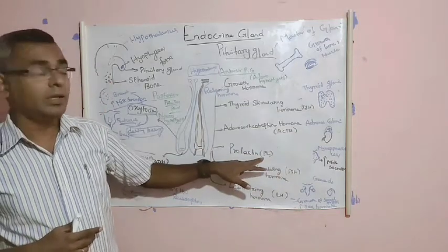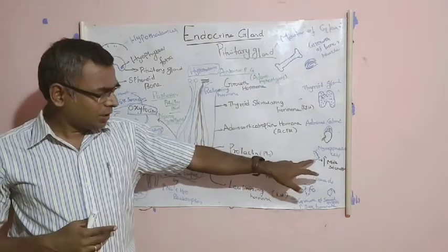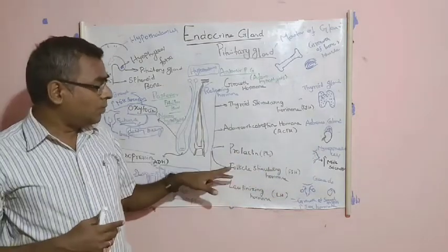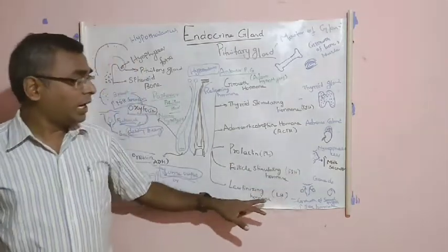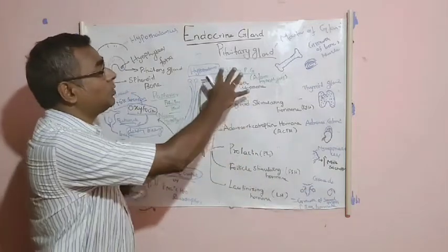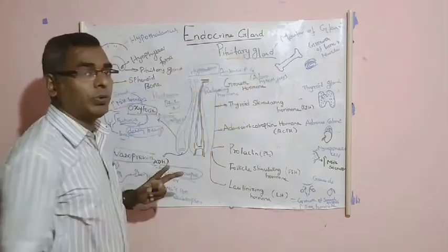And the prolactin hormone stimulates the release of milk from the breast, and follicle stimulating hormone and luteinizing hormone. These two hormones are essential for the growth of the sexual organs. These are the 6 hormones from the anterior pituitary gland.